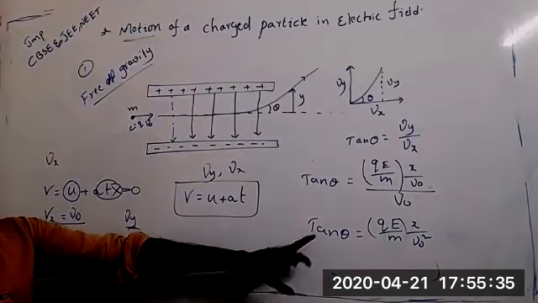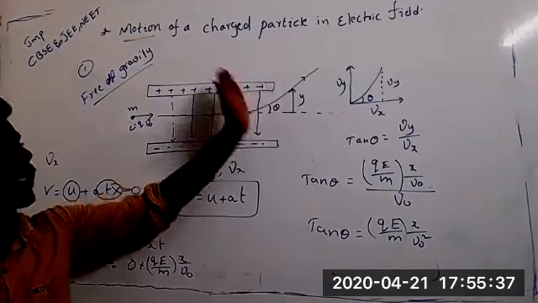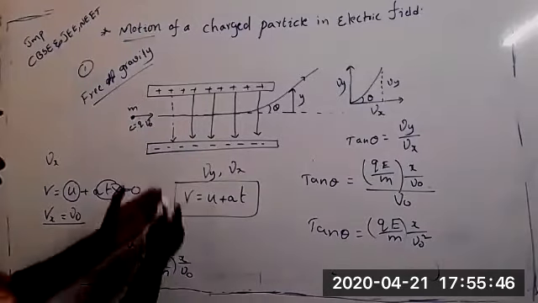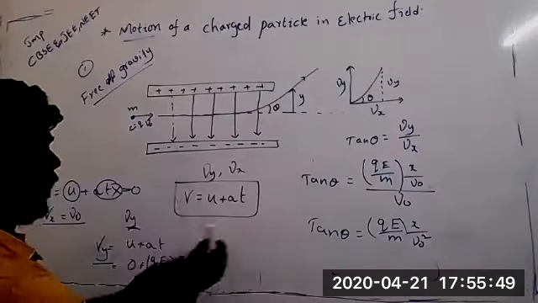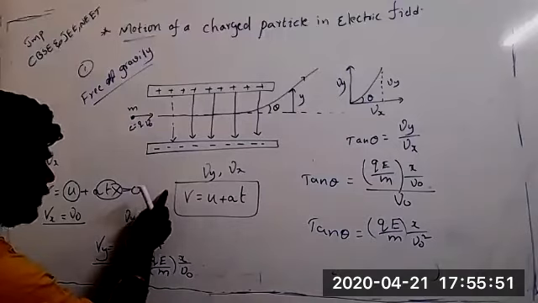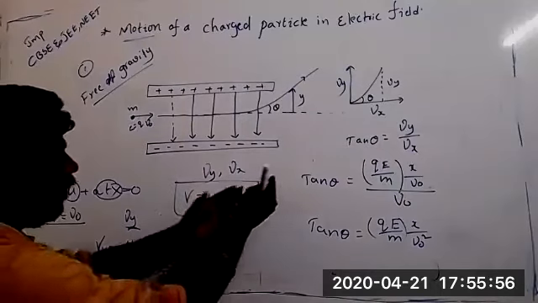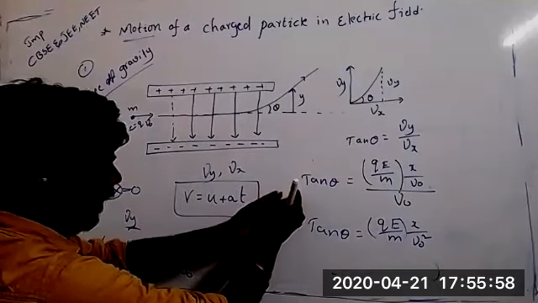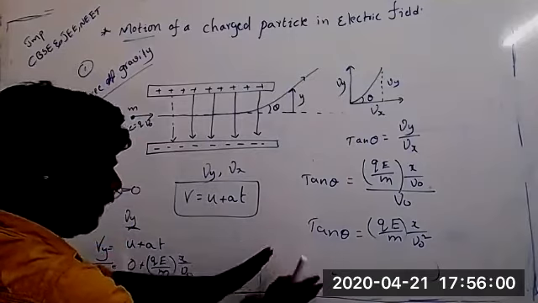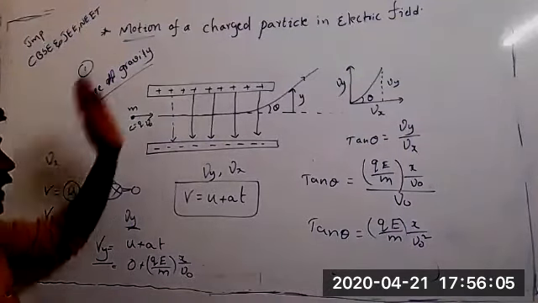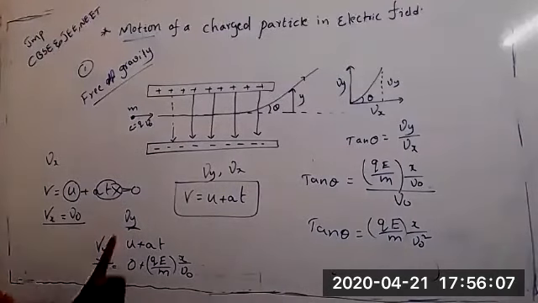This is the drift. With this angle, the particle is coming out from the electric field. So very simple. First we have to take x and we have to take y. Along the x direction, initial velocity, acceleration, final velocity and distance we have to calculate. In the y direction also, initial velocity, acceleration, final velocity, distance we have to calculate. That's all. When we are talking about x direction, we should forget the y direction. When we are talking about y direction, we should forget the x direction.